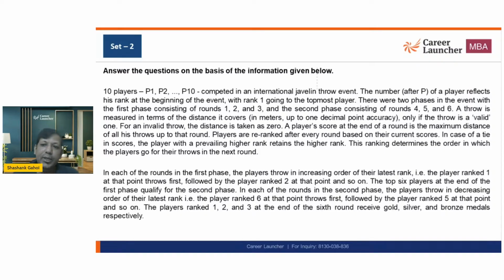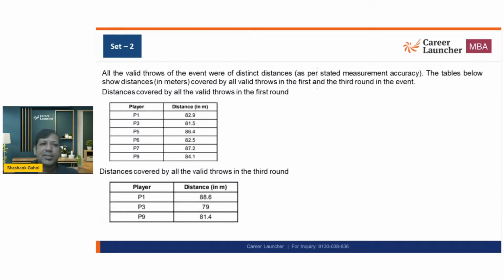The top 6 players at the end of the first phase qualify for the second phase. In each of the rounds in the second phase, the players throw in decreasing order of their latest rank. So 6th goes first, 5th goes second, 4th goes third, and so on. And the top 3 get gold, silver, and bronze medals.